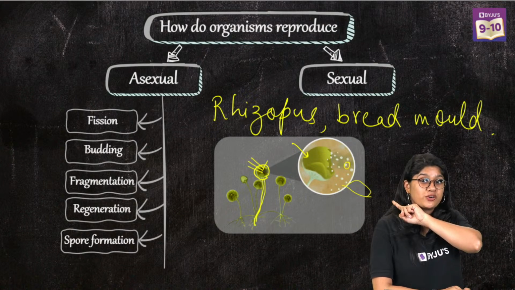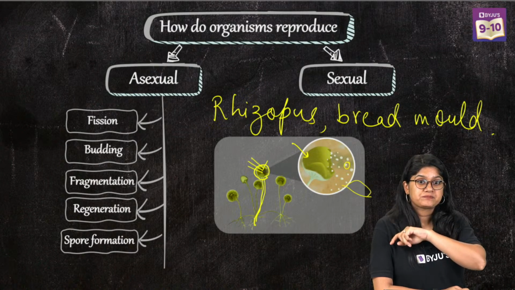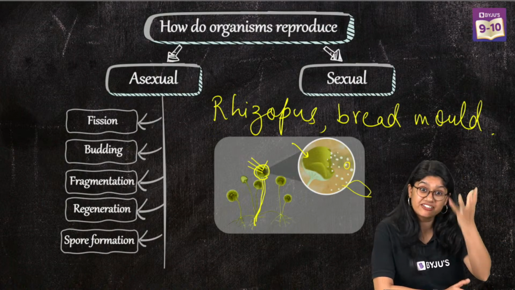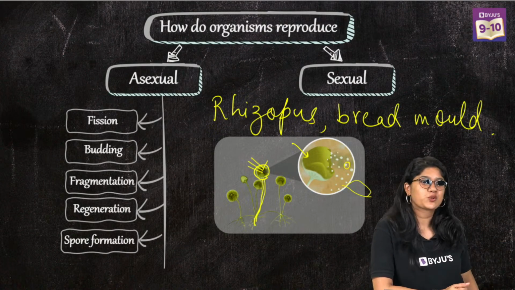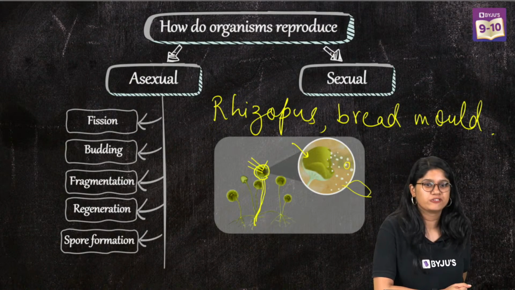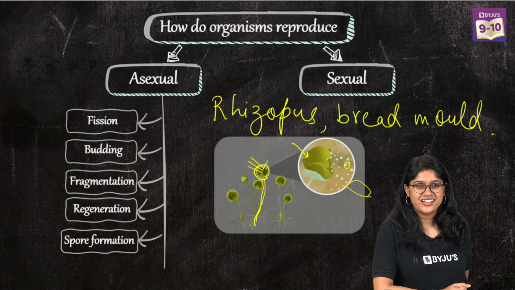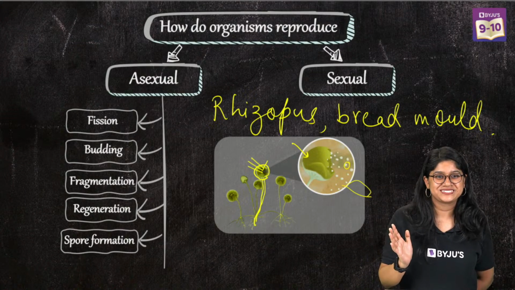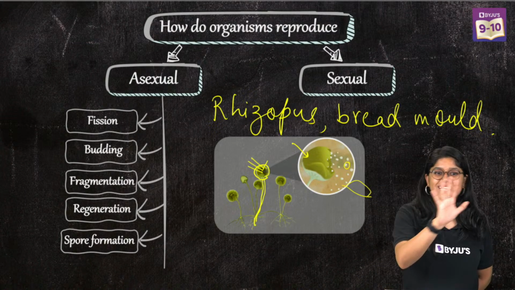By looking at the structure only, we can say, yes, it has many spores, right? It has hypha also. So we know it's multicellular. Very good, very good. See, whenever you have such a question, look at the structure, you will find the answer. Okay, so we are clear up to here, right?